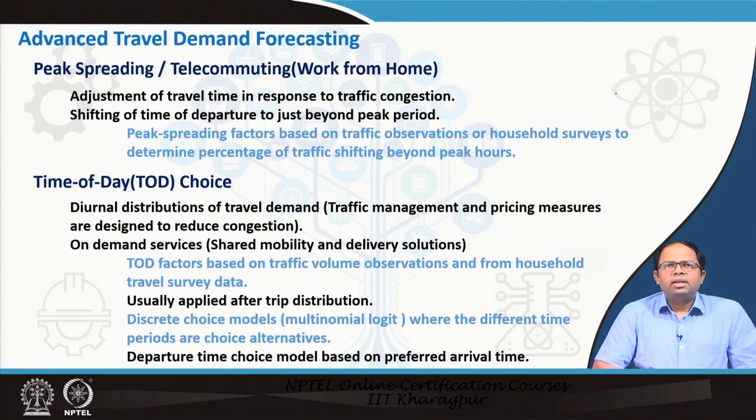So, in advanced travel demand models, we have to look beyond the peak hour. Like I say, in the basic travel demand models we only look into the peak hour, whereas in a little bit advanced travel demand models, we should be thinking about the travel demand all throughout the day. The reason is, there are certain policies like peak spreading, that means we need to dissolve the peak load into the surrounding time segments, so that the overall network capacity requirement comes down. Also, there is a lesser amount of congestion and so on. Lesser congestion means also lesser pollution.